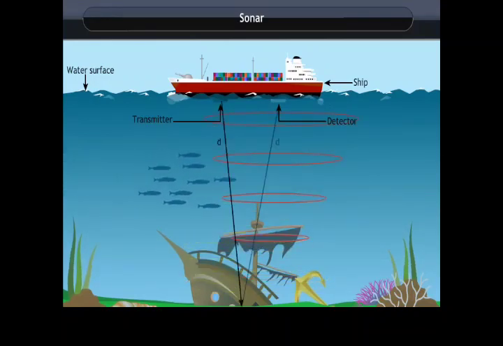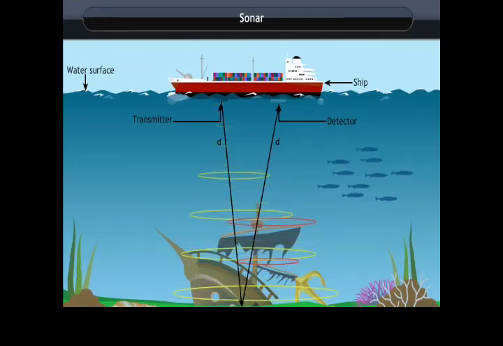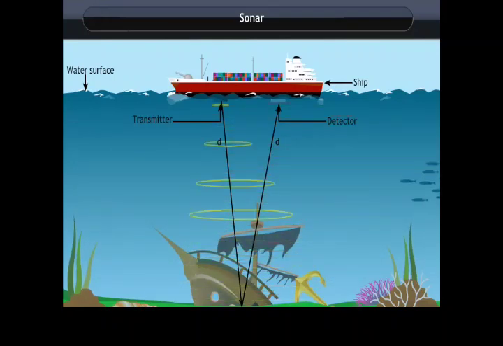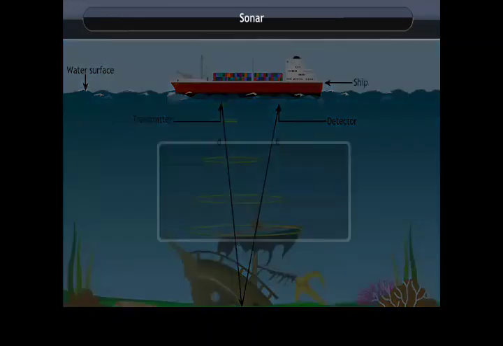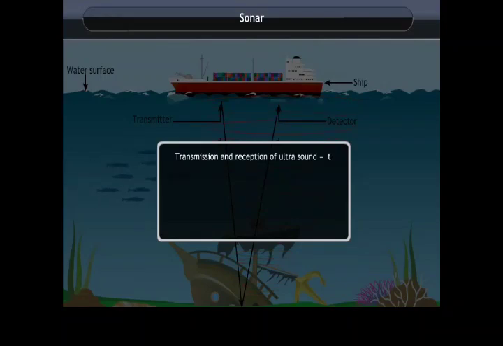The distance of the object can be calculated by knowing the speed of sound in water and the time taken between the transmission and reception of the ultrasound. If the time taken for transmission and reception of ultrasound is t and the distance travelled by the ultrasound is 2d, then 2d = v × t, or d = v × t / 2.